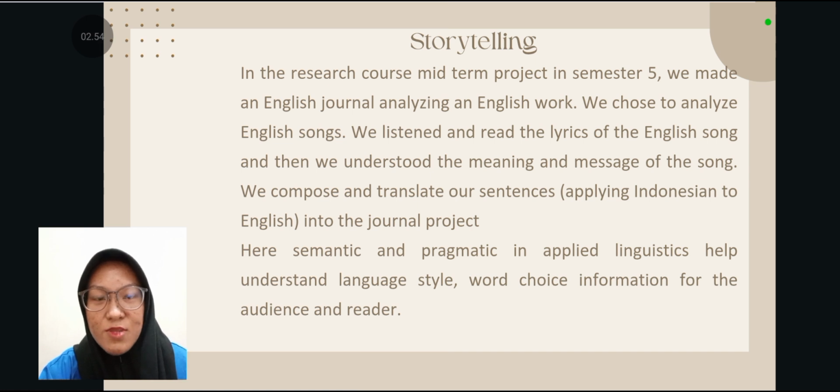In the research course midterm project in semester 5, we made an English journal analyzing an English work. We chose to analyze an English song. We listened and read the lyrics of the English song, and then we understood the meaning and message of the song. We composed and translated our sentences, applying Indonesian to English into the journal project. Here, semantic and pragmatic in applied linguistics help understand language style, word choice, information for the audience and reader.